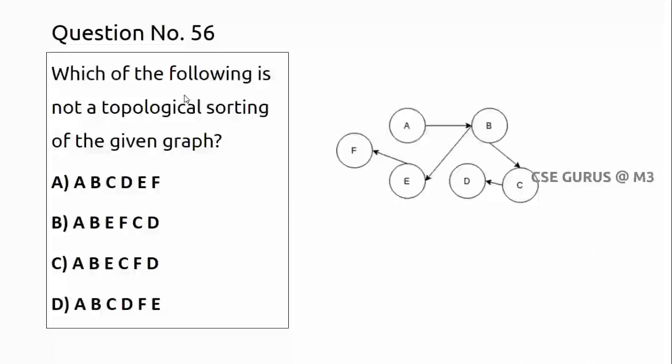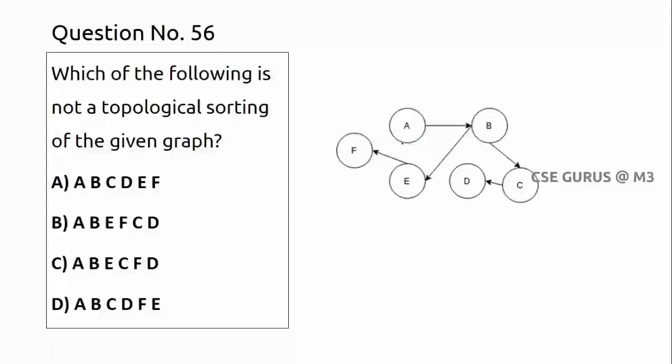Coming to question number 56. Which of the following is not a topological sorting of the given graph? For graphs you can have the concept of topological sorting. Those who don't know can listen now.